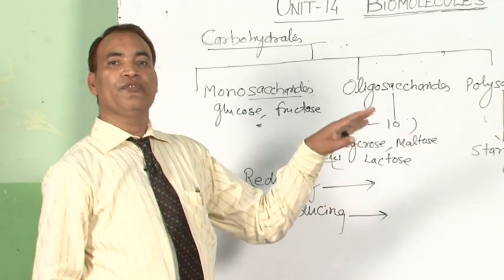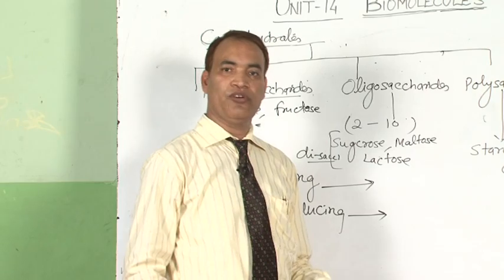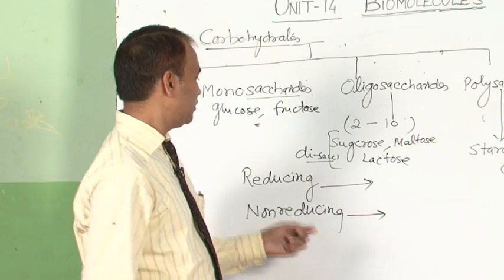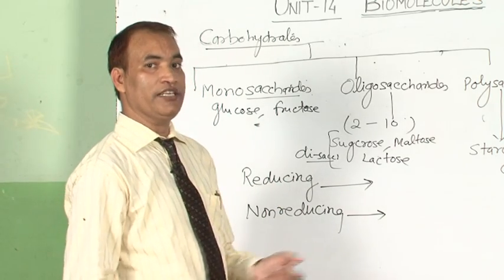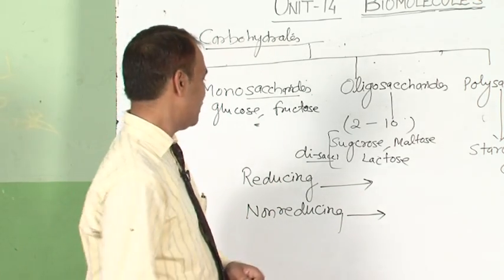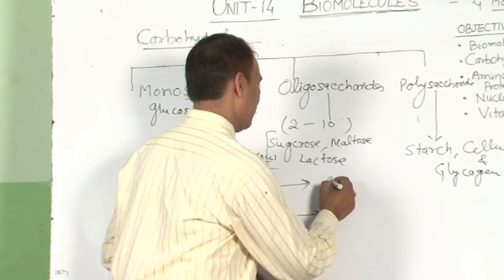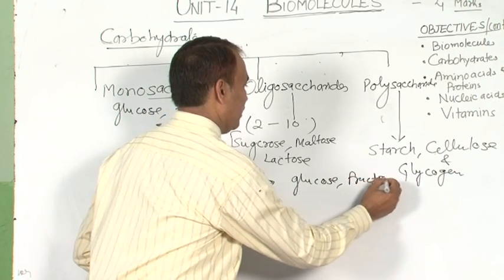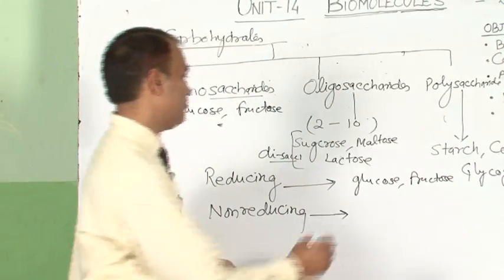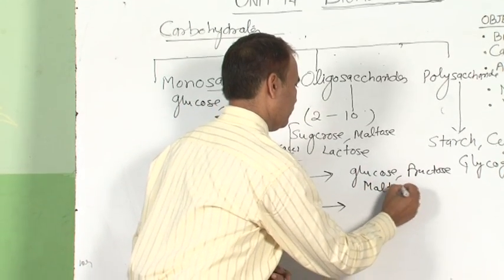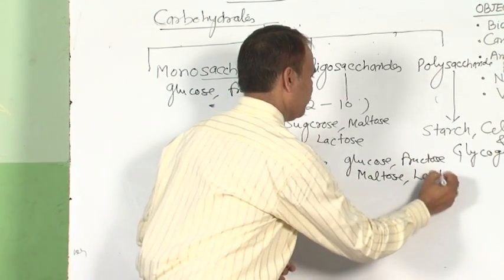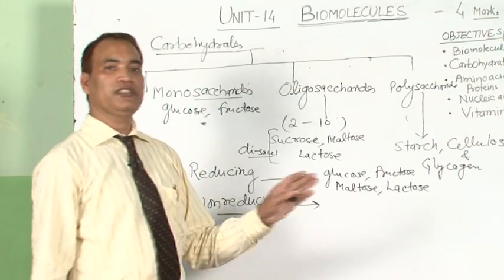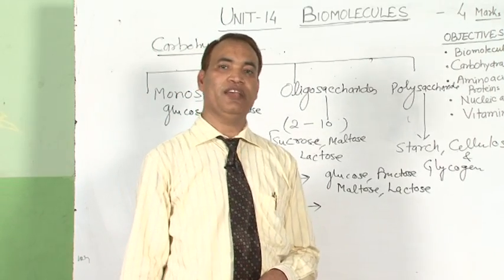It means there is a free carbonyl group, either aldehyde or ketonic group. These reduce Fehling's solution and Tollens reagent. These are all the monosaccharides like glucose and fructose, and some disaccharides also, like maltose and lactose.